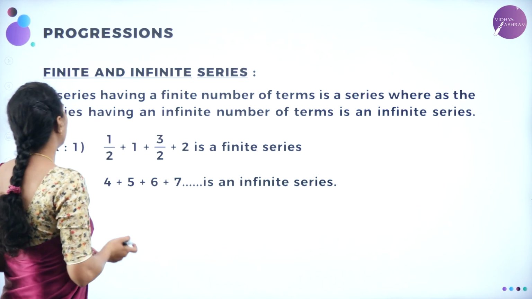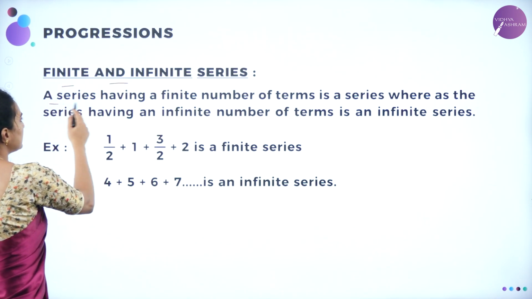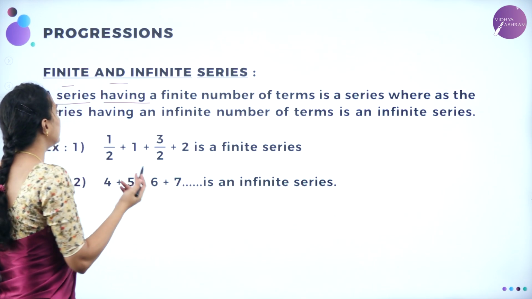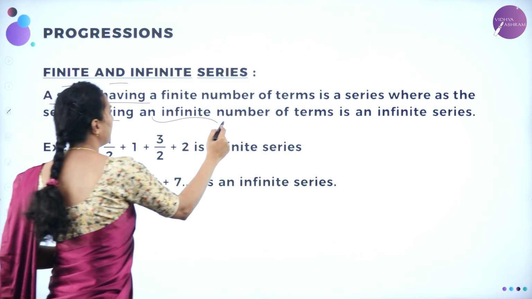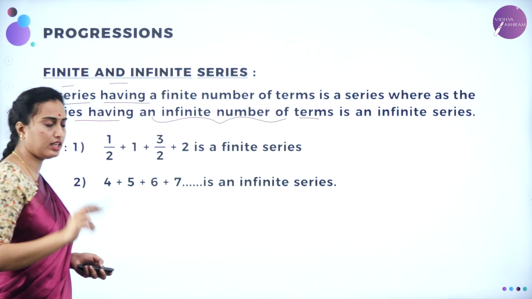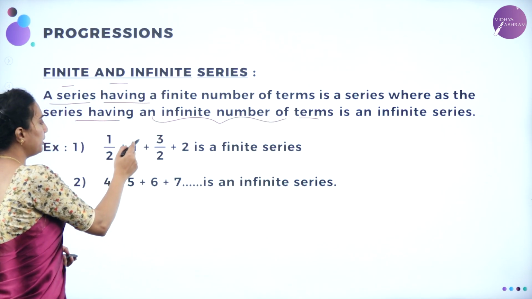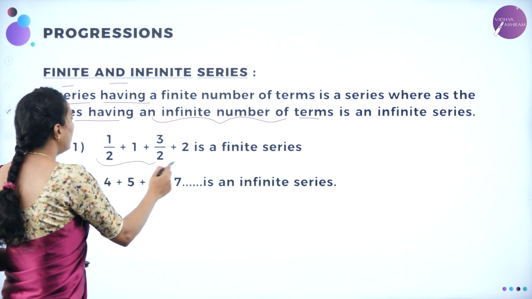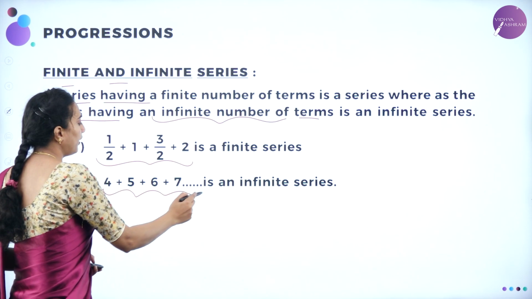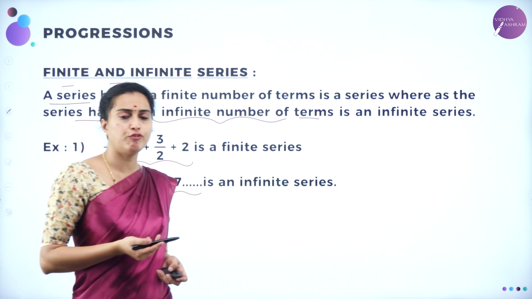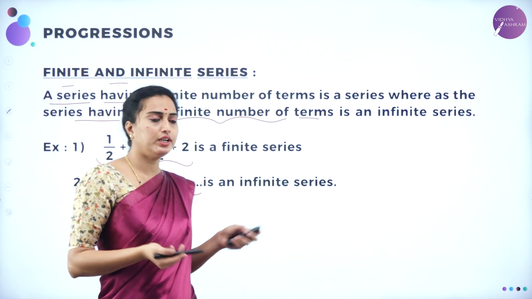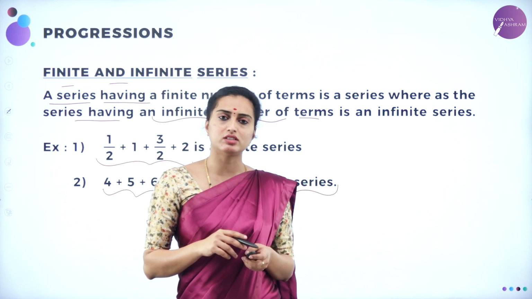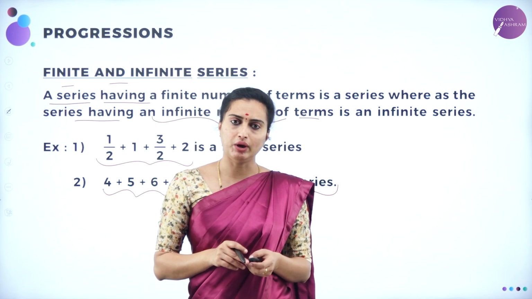Now we'll move on to the finite and infinite series. A series having a finite number of terms is called a finite series. A series having an infinite number of terms is called an infinite series. For example, 1 by 2 plus 1 plus 3 by 2 plus 2 is a finite series. You can add all these, and then 1 plus 2 plus 3 plus 4 plus 5 etc. is going to be known as an infinite series. The summation of the sequence is nothing but the series you are going to have.